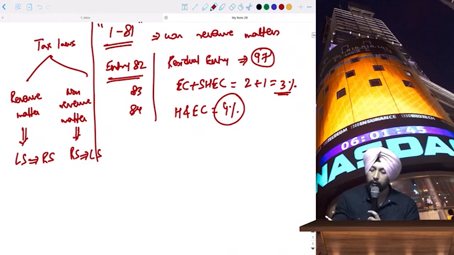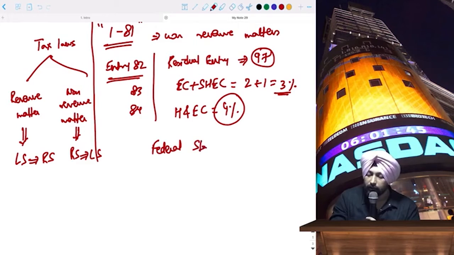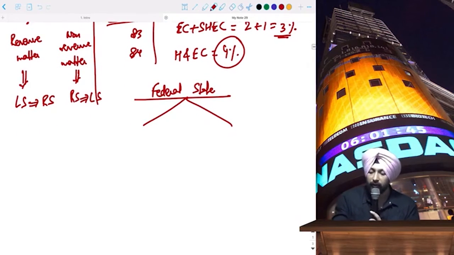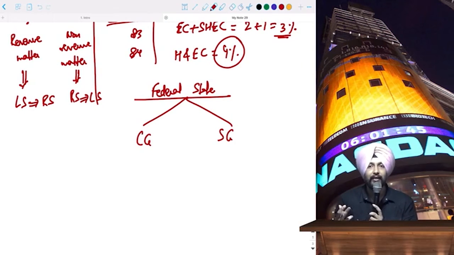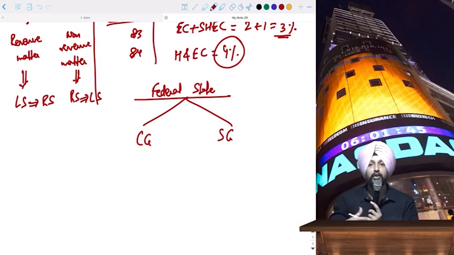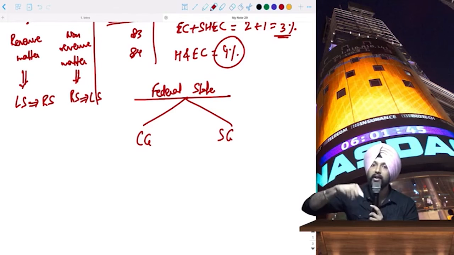Another important thing is that India is a federal state. Federal state means in India we have two types of government. One is the central government and one is the state government. With a country like India, with a dimension being so humongous, it's not possible to run the country through one government.